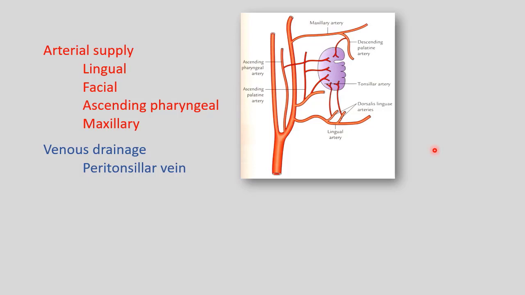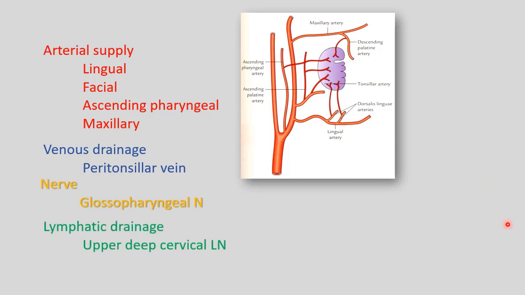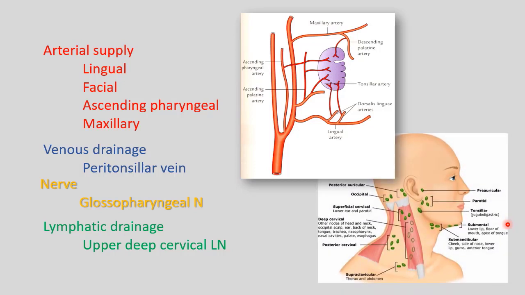We have seen it getting related to palatine tonsil at its bed. The nerve supply is glossopharyngeal nerve, which is sensory on the oral surface of palatine tonsil. The lymphatic drainage of palatine tonsil is upper deep cervical lymph nodes. They are also known as jugulodigastric lymph nodes. So here we can appreciate this one, that is at the angle of the mandible. This is the one which is also known as tonsillar or jugulodigastric lymph nodes. These lymph nodes are usually enlarged in infection of tonsil.